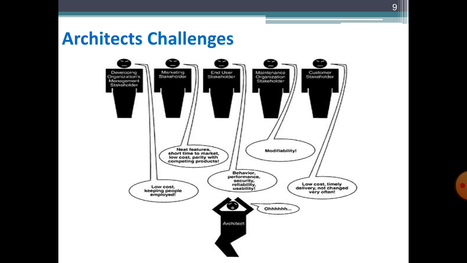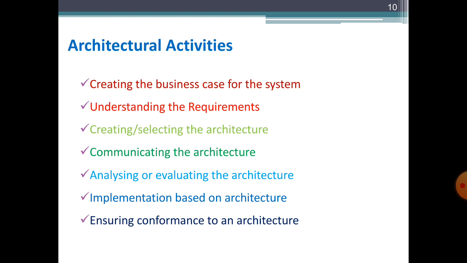So we can conclude that the job of the architect is very challenging because it needs to address all the concerns or influences of the stakeholders. So the job of the architect is not an easy task. So on the last, there are different architectural activities which are actually being utilized in the architecture business cycle. So let's discuss these different activities.